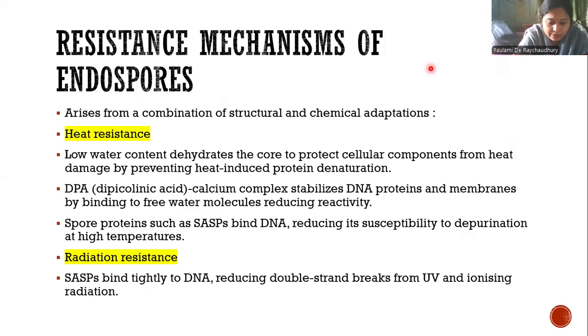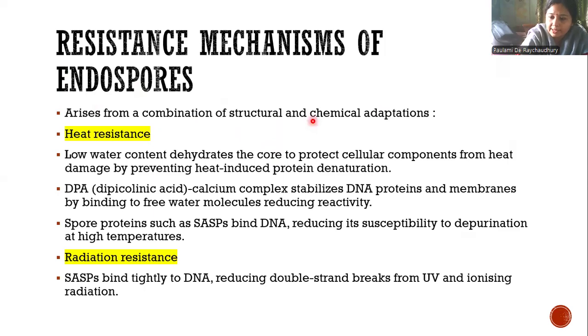The structure is made such that it can resist harsh conditions. The cortex maintains low water content. So wet sterilization processes like the autoclave cannot destroy the spores easily, because it maintains low water content in the cortex as well as in the core. And in the core, dipicolinic acid keeps everything stable, and it also supplies the canned food, supplying food in unstable conditions.